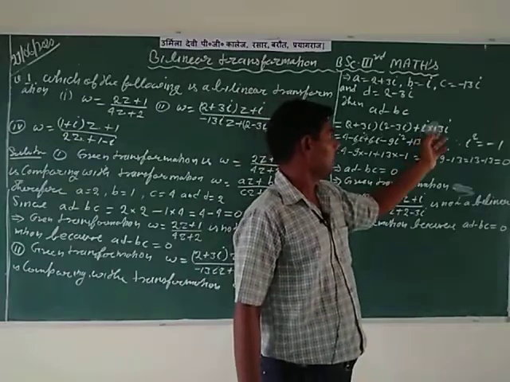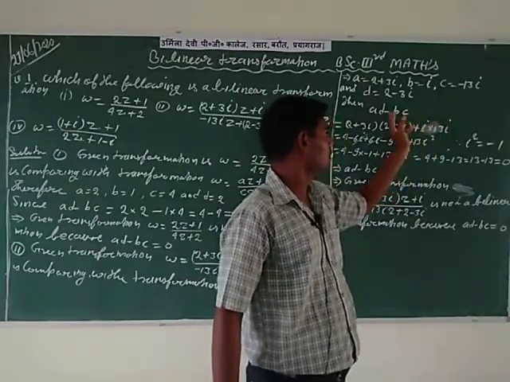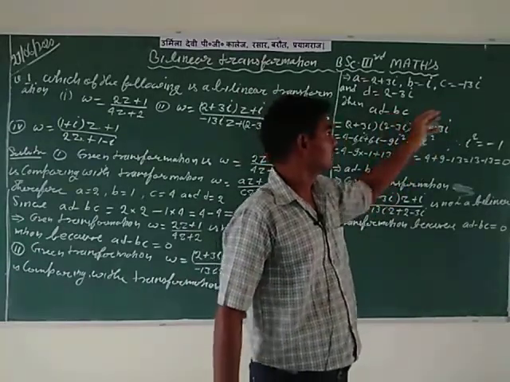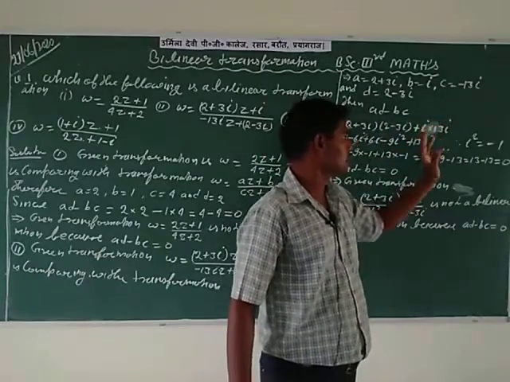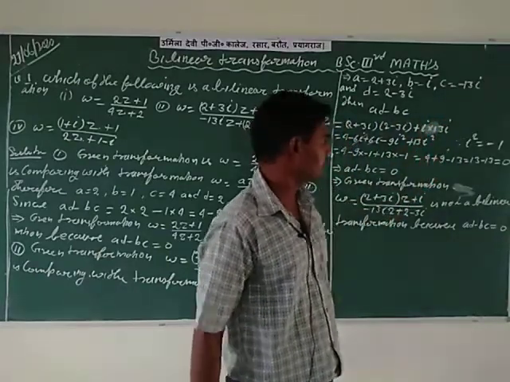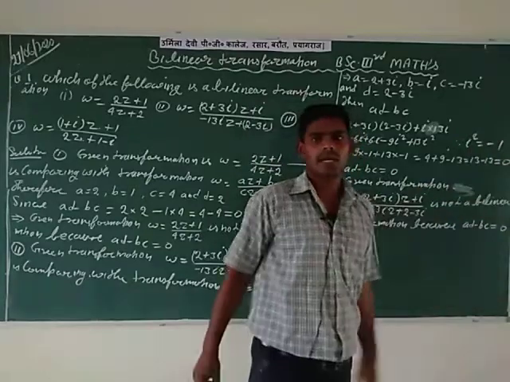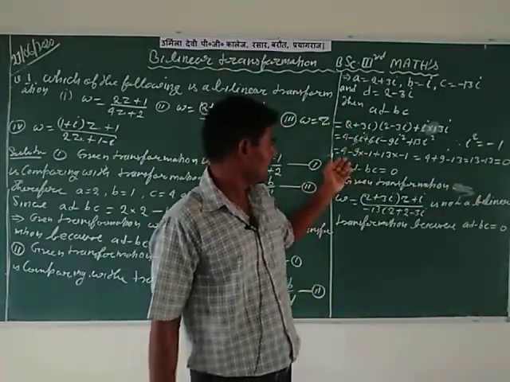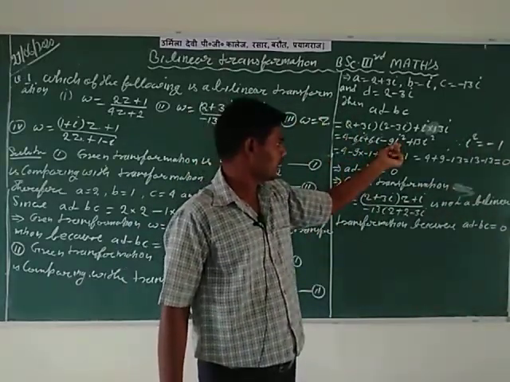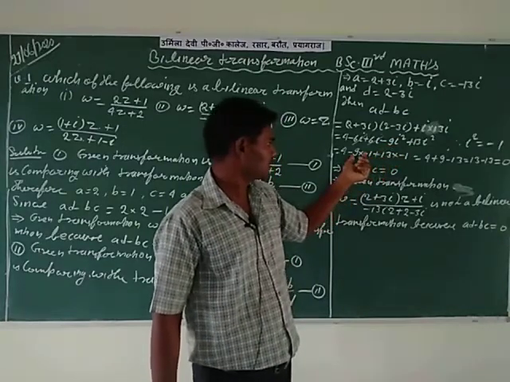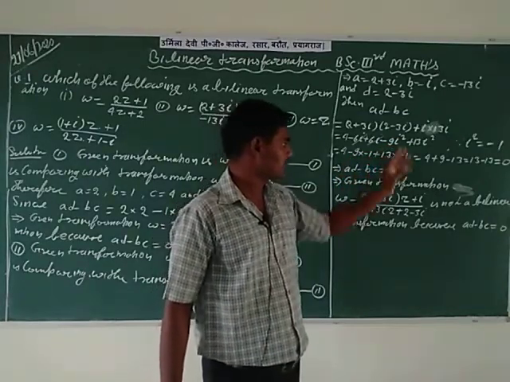Here minus 13 and minus is equal to plus. So plus 13i square. After this, putting the value of i square equal to minus 1, in this question i square is equal to minus 1. So here minus 1 minus 9 and 13 into minus 1.